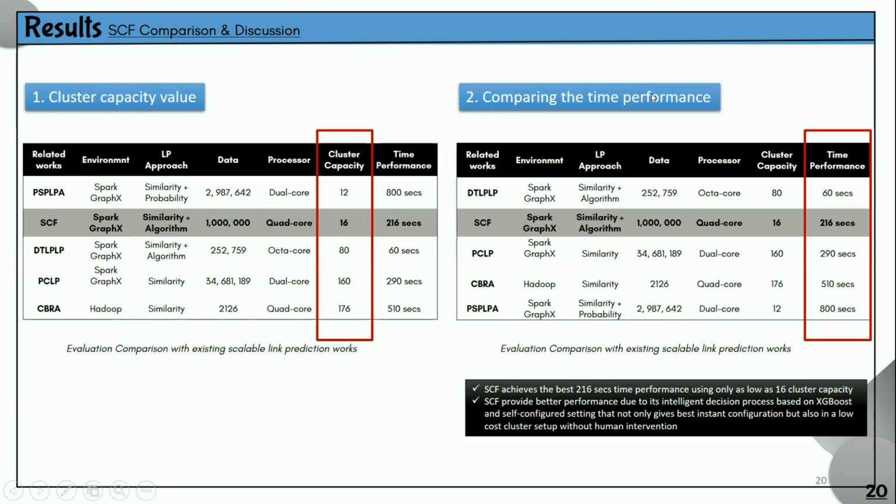And then, to compare time performance, SCF also achieved the second best time performance, 216 seconds, using cluster capacity as low as 16. This proves that SCF provides better performance due to its intelligent decision process based on XGBoost and self-configured settings, which not only gives the best instance configuration but also a low-cost cluster setup without human intervention.